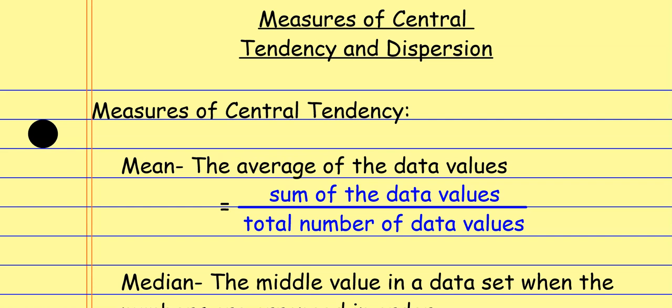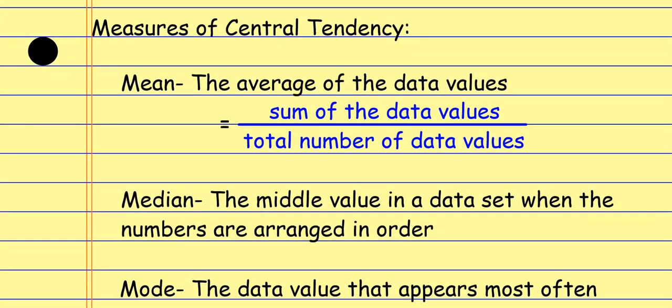The median is the middle value. That's when we have to put them all in order and then find the one in the middle. And then the mode is the one that appears the most often, okay? So these are used for summarizing data when we talk about measures of central tendency. So again, mean, add them all together and divide by how many we have.